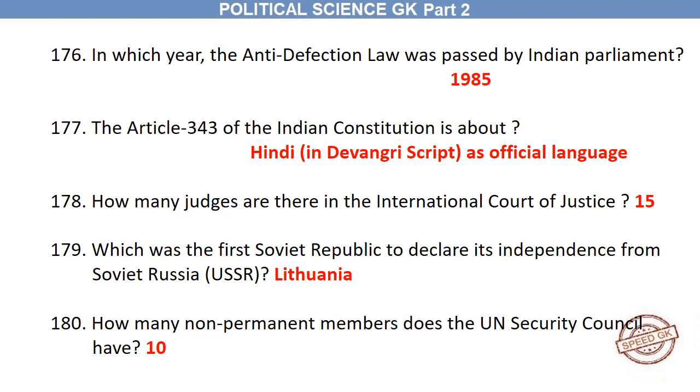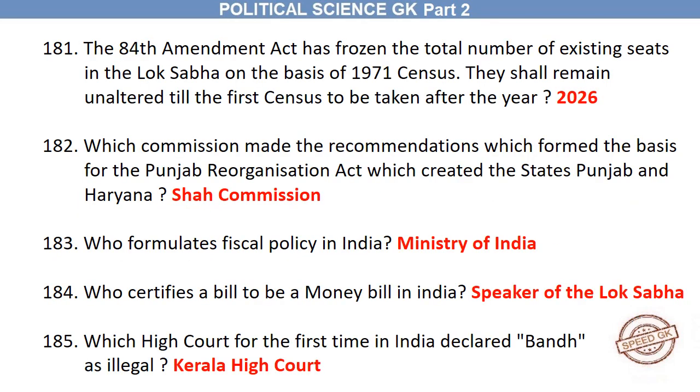How many judges are there in the International Court of Justice? 15. Which was the first Soviet republic to declare its independence from Soviet Russia, the USSR? Lithuania. How many non-permanent members does the UN Security Council have? 10. The 84th Amendment Act has frozen the total number of existing seats in the Lok Sabha on the basis of the 1971 census. They shall remain unaltered till the first census to be taken after the year